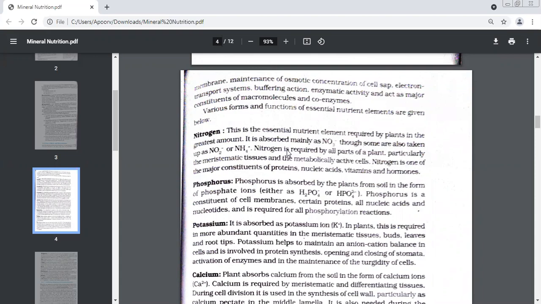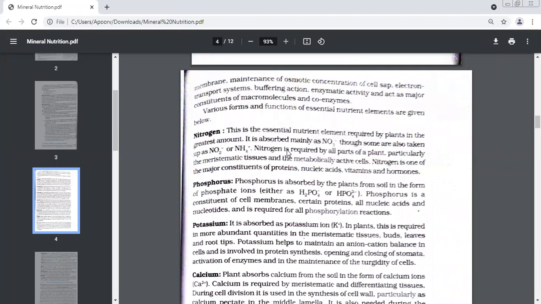So which are the 3 elements we've just discussed? 3 essential elements? Nitrogen, phosphorus, and potassium. So when we prepare a table, we'll simply write the name of the element and we'll write 2 sources and 2 functions. This is how we'll go ahead.